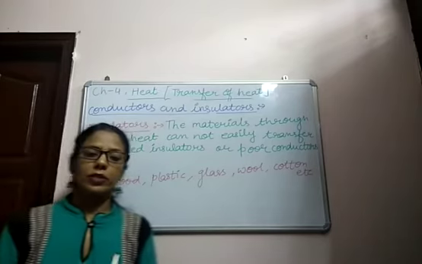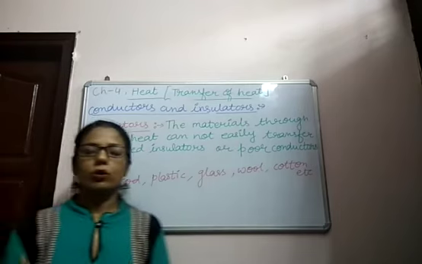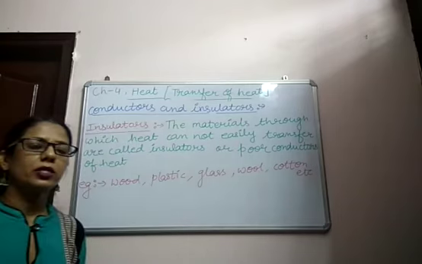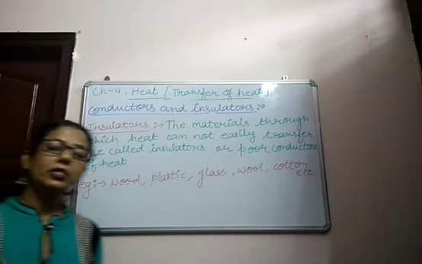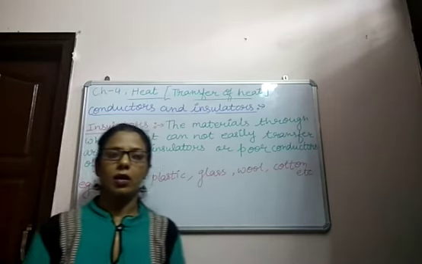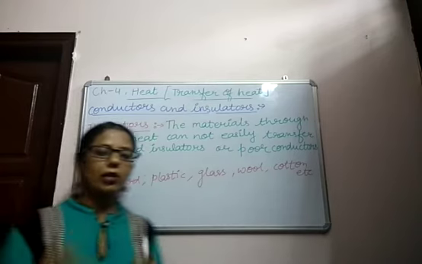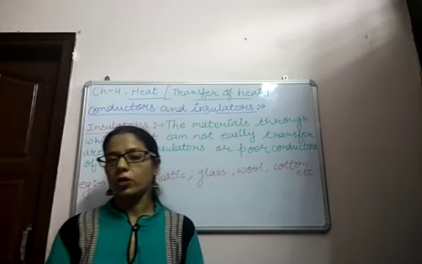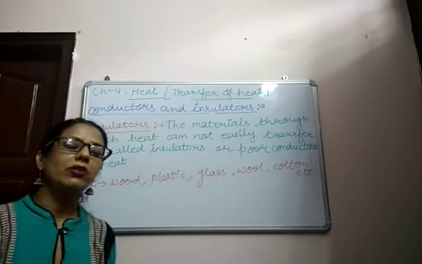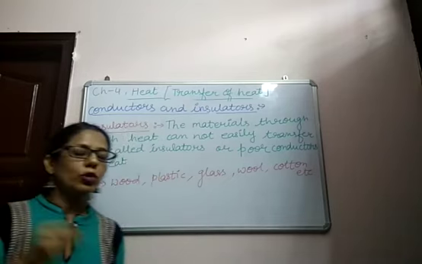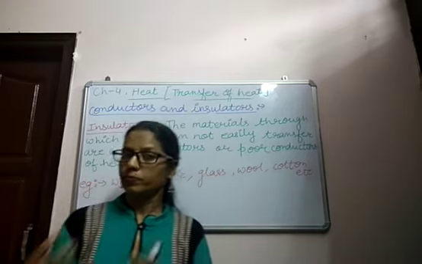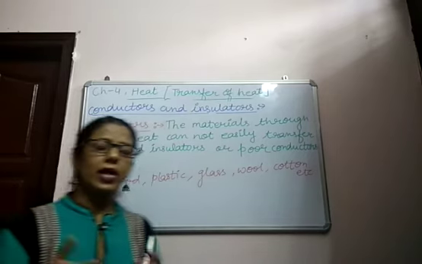Now, these good conductors and poor conductors, that is insulators, are very helpful in our everyday life. You can see utensils are made of steel and aluminium, because steel and aluminium are very good conductors of heat. Heat can easily transfer in steel and aluminium. That's why cooking utensils are made of steel and aluminium.